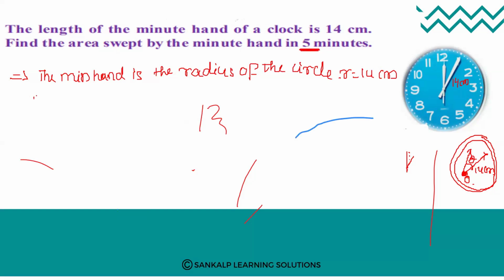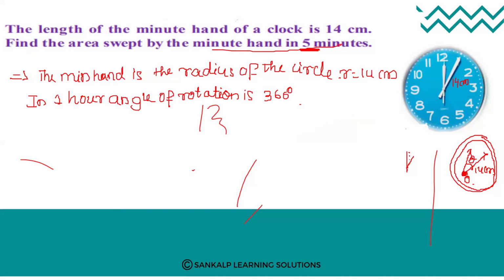Therefore, in 1 hour, angle of rotation is 360 degree. Find the area swept by the minute hand in 5 minutes.